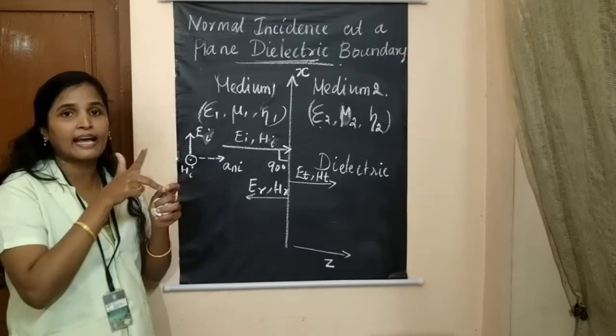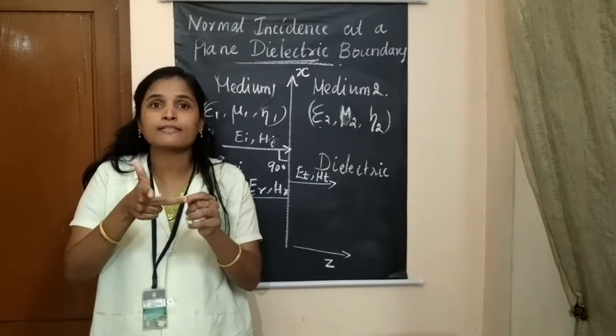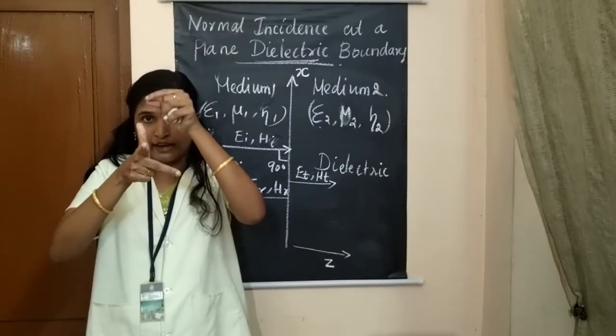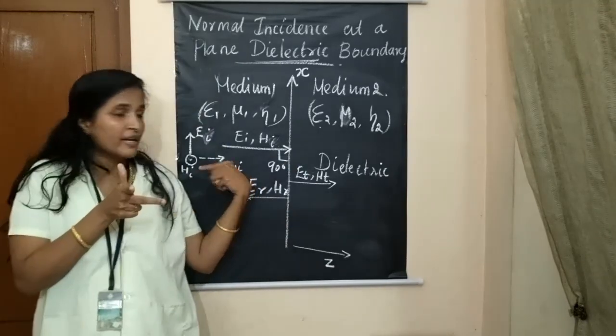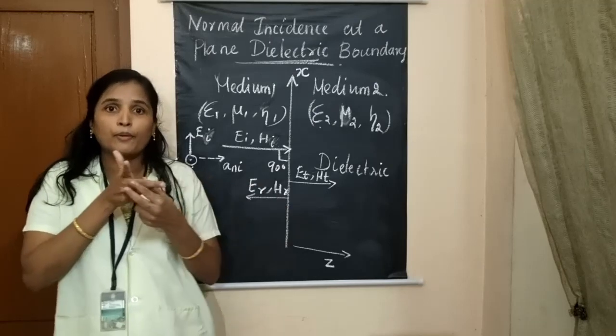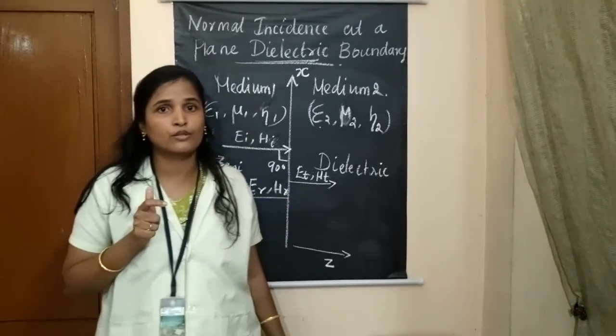As per the diagram, the electric field is in the x direction, the magnetic field is coming out of the plane, and the wave is propagating in this way.